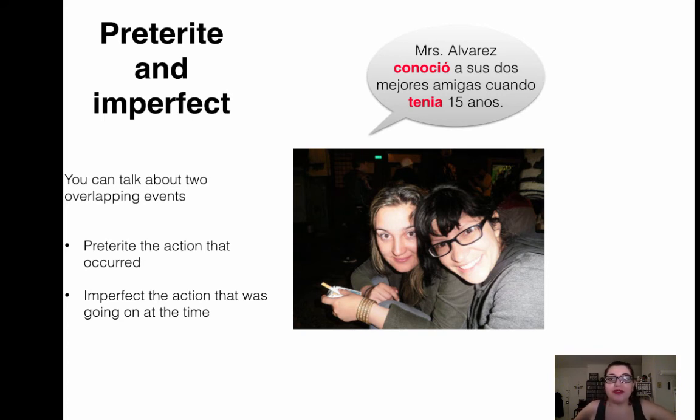So I was 15 years old. That was an ongoing action, and you also know that the imperfect tense is used to say how old you were when the action happened. That's why you need the imperfect tense. And conoció is used because this was a single event that happened in the past. It has a specific beginning and ending.